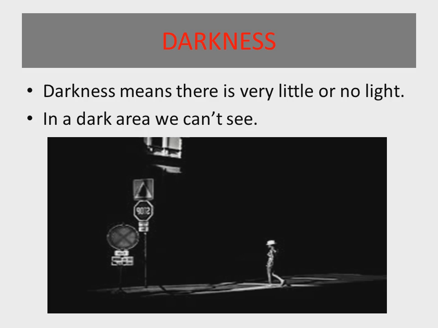Like in the night time we can't see anything if we are not using any man-made light source and no sun is there. In a closed room we can't see anything because there is no light, because in the room there will be dark. So what is the meaning of darkness? Darkness means there is very little or no light.